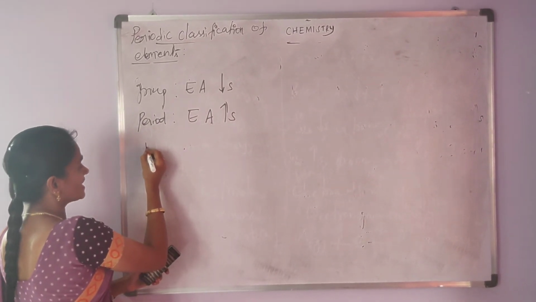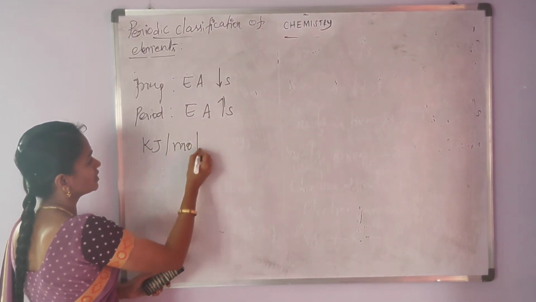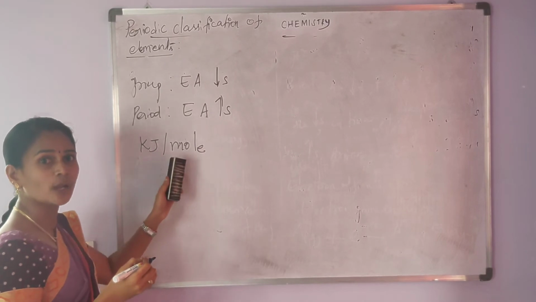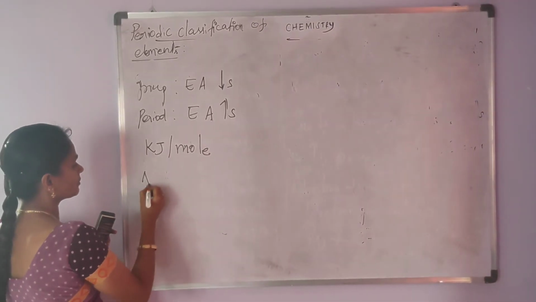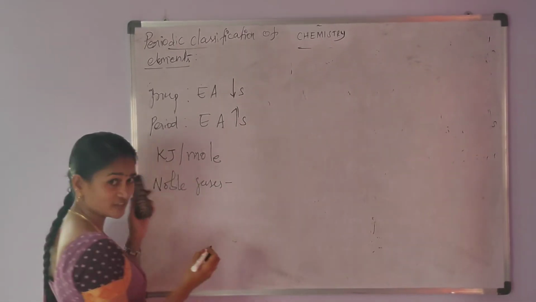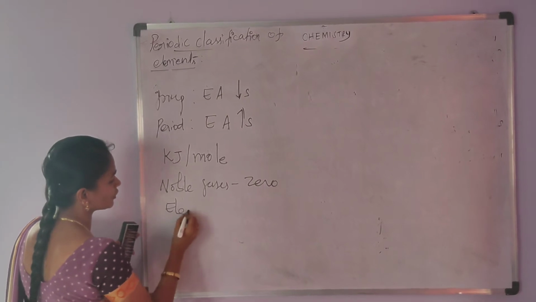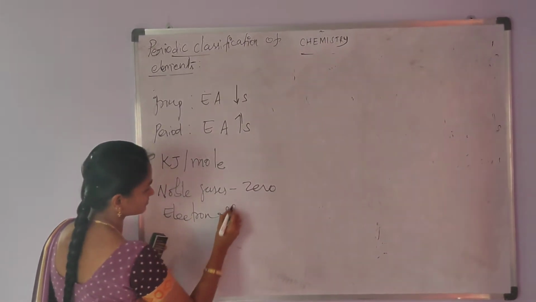Like ionization energy, electron affinity is also measured in kilojoules per mole. And one more thing, the electron affinity of noble gases is zero.